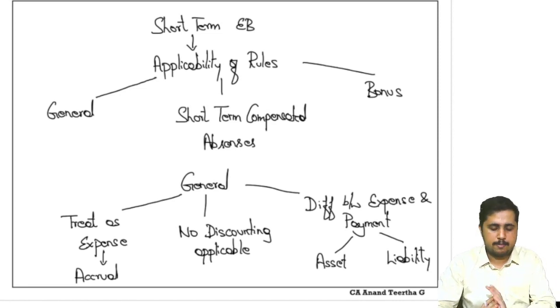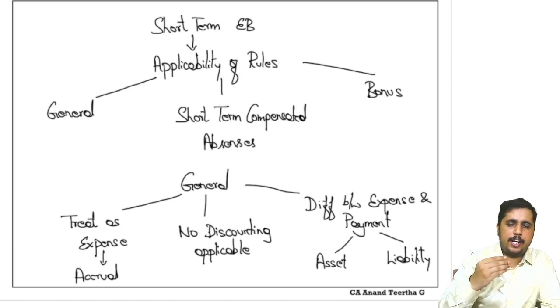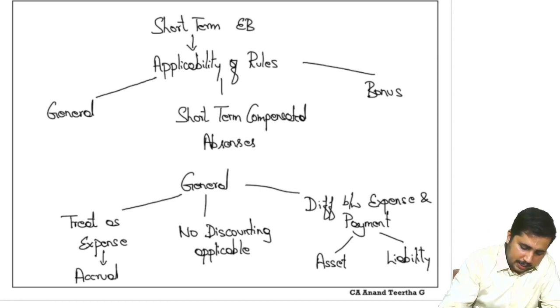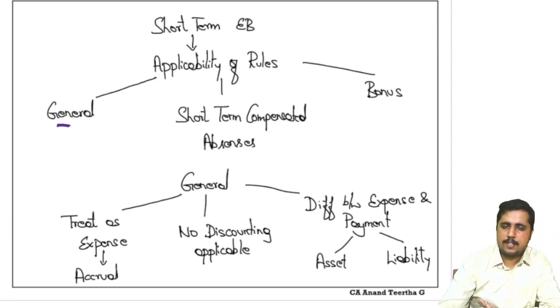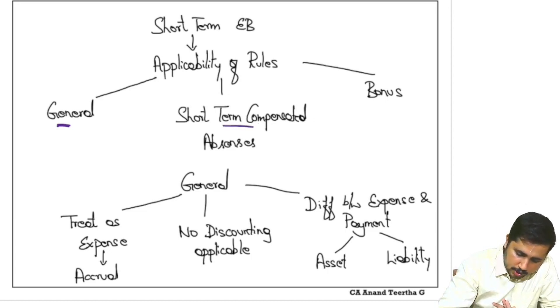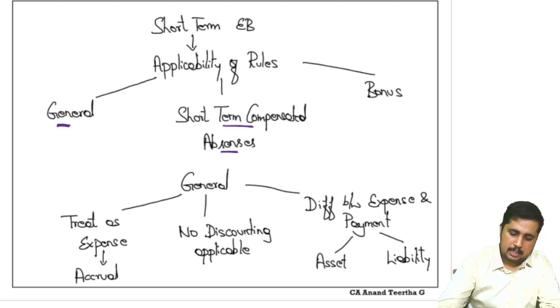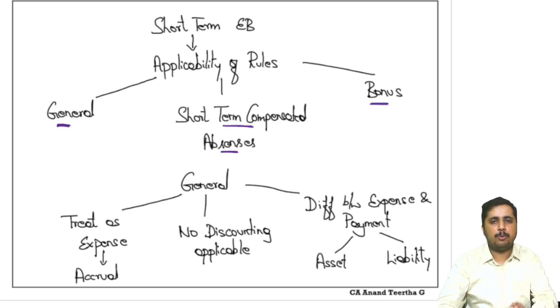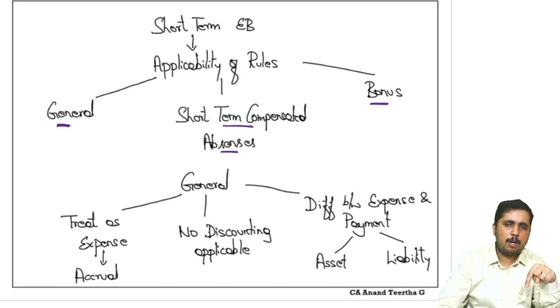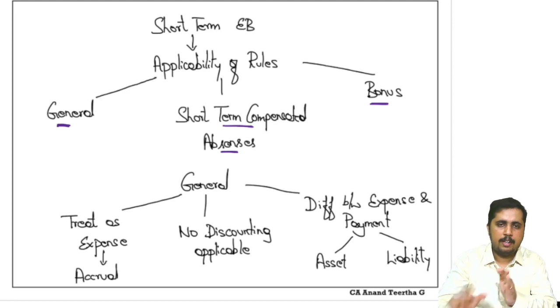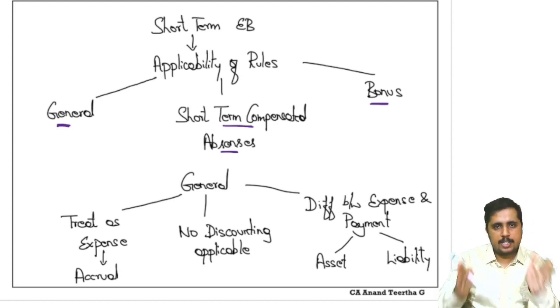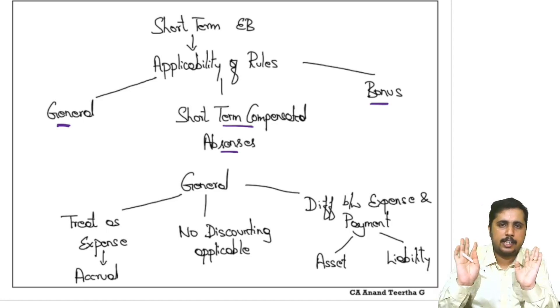Short-term employee benefits. We now need to learn how to record that in the books of accounts. For that, there are three scenarios to learn. One is the general short-term employee benefit rules and regulations. What if there are short-term compensated absences, and what if there is a profit-linked bonus? Short-term compensated absences and bonus have a bit different rules and regulations. That's why they are categorized separately. But in general, how are we supposed to record our short-term employee benefit? So these are the three things we'll study now.